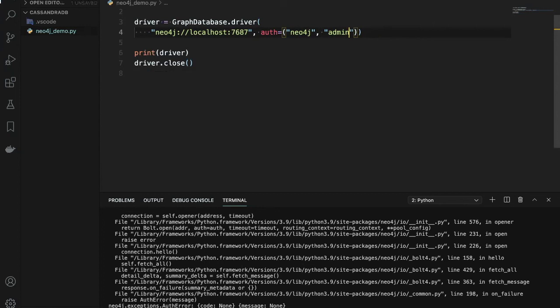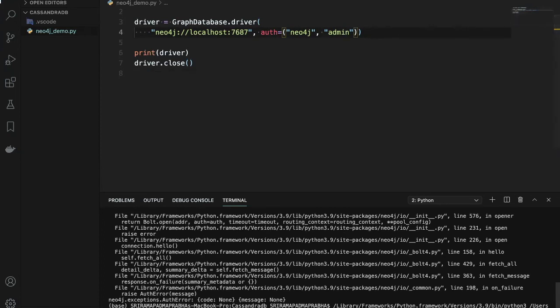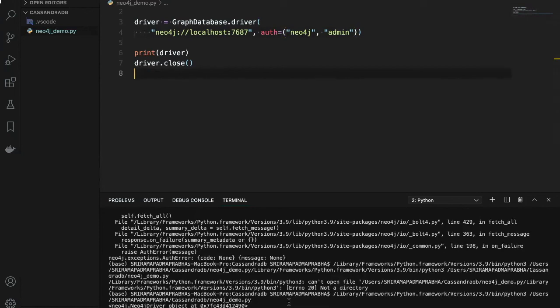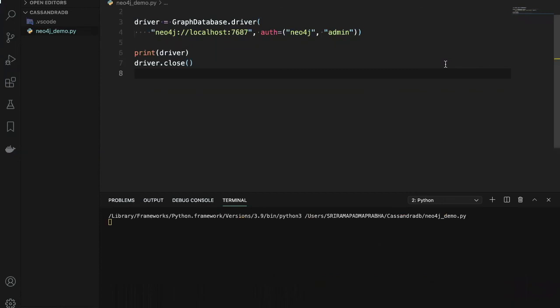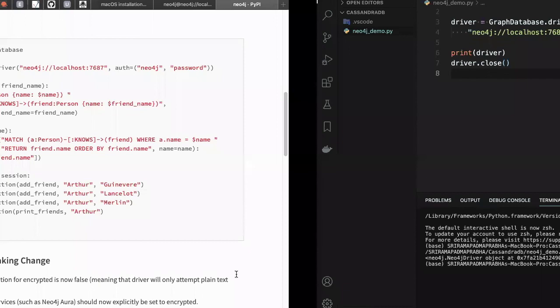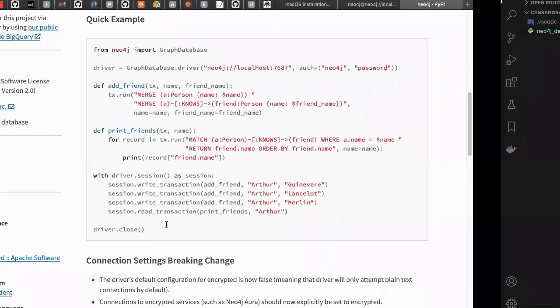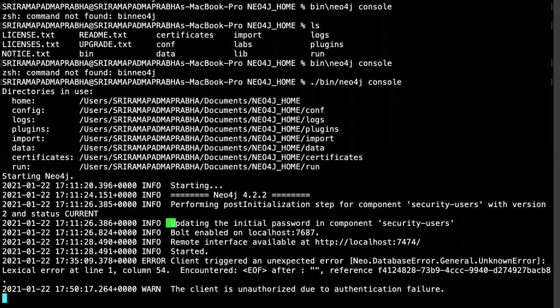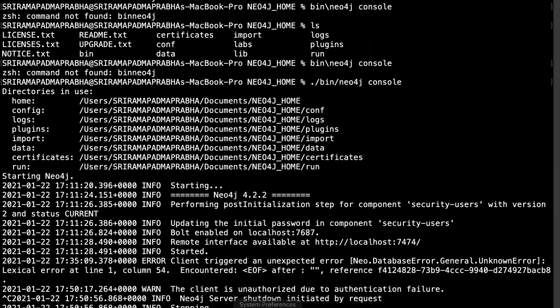Okay. And one more important thing, guys. Let me execute this code. Okay, so the driver object, we are seeing it now. So what if my server is down? What kind of exception can I see? Let me go to the terminal here. In the terminal you can see all the messages at the backend, what you are doing with your database. For example, if I press Control C, that means you're stopping the server, and the server is going to be stopped. So right now the stopped message is showing.